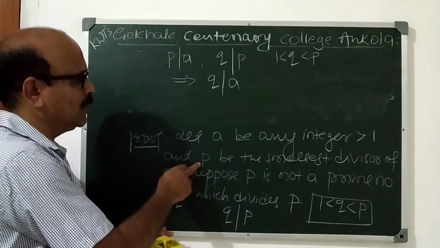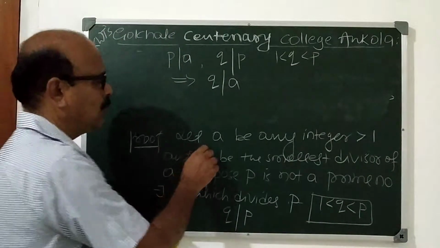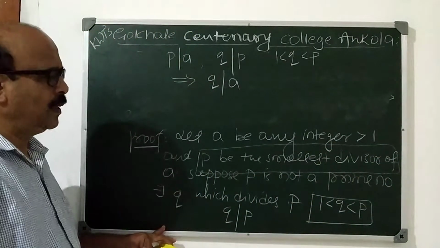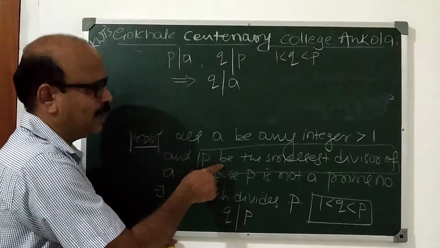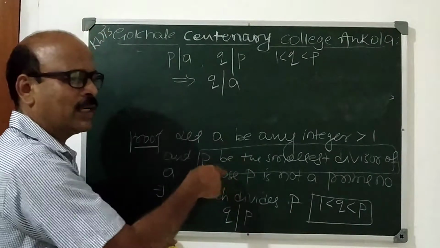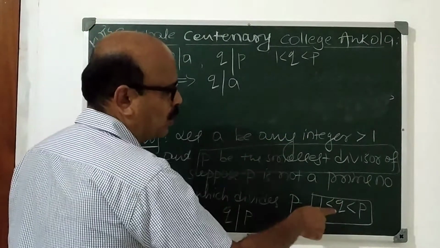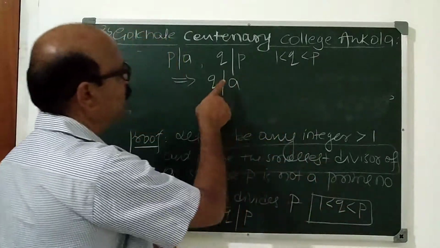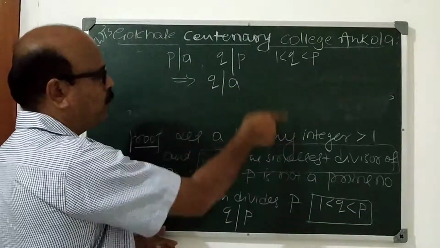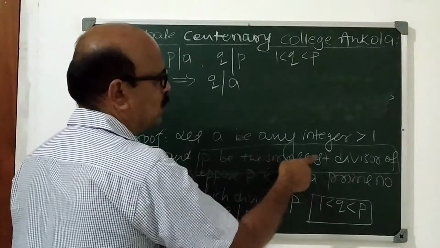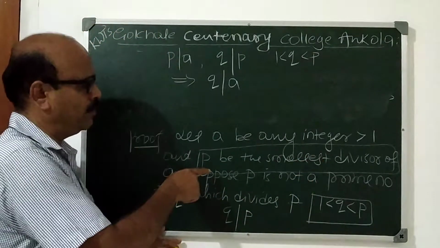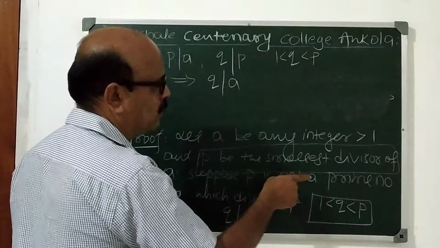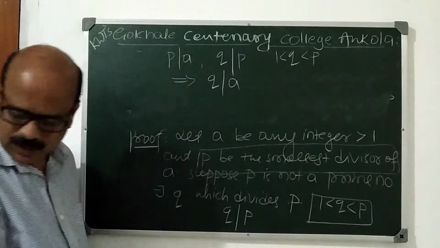So our assumption is wrong. What have we assumed? P is the smallest positive divisor of A. But if P is not a prime, then our assumption becomes wrong, because there exists one more positive integer which is less than P and which divides A. Therefore, P, the smallest positive divisor, must always be a prime number. This is the proof.